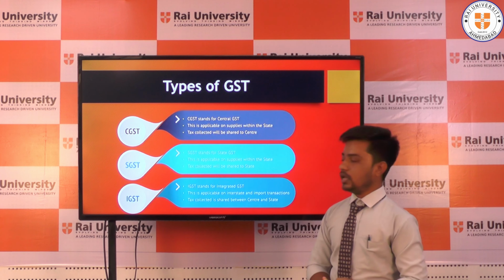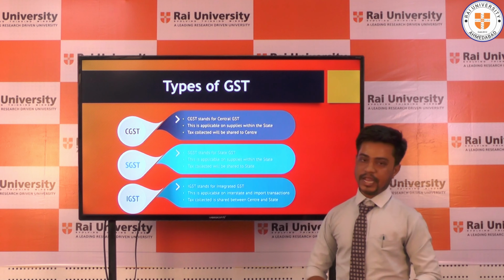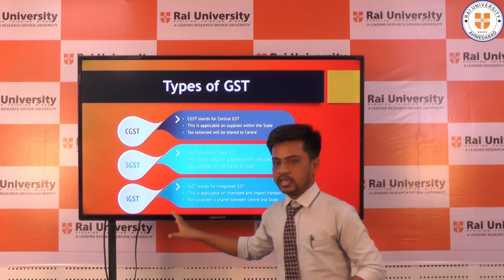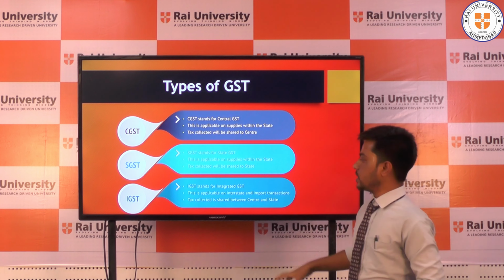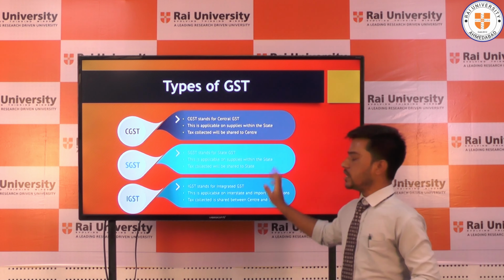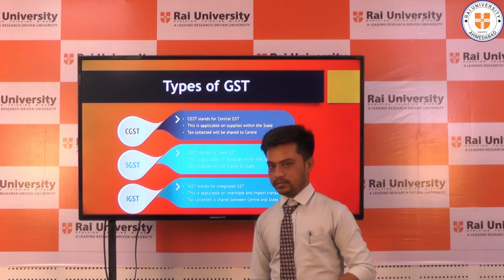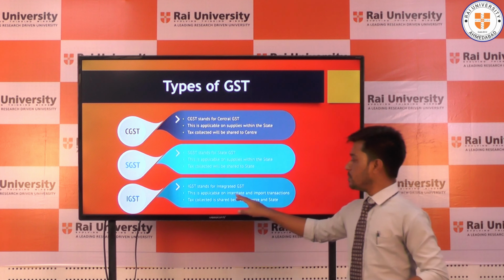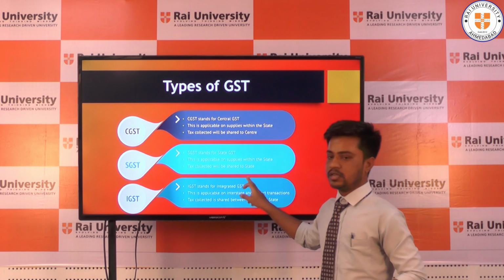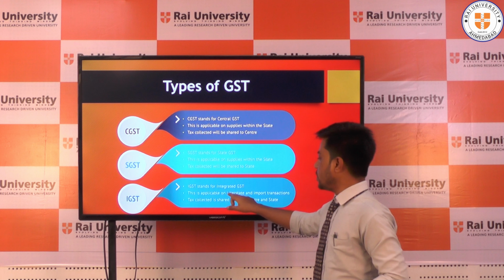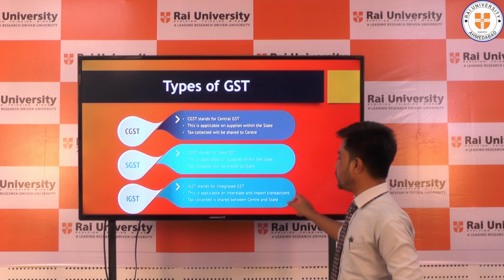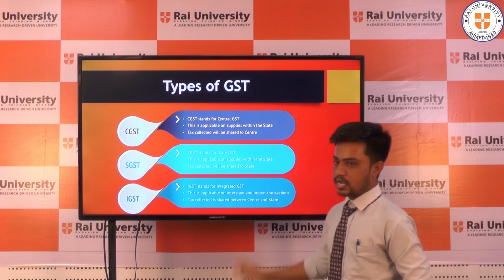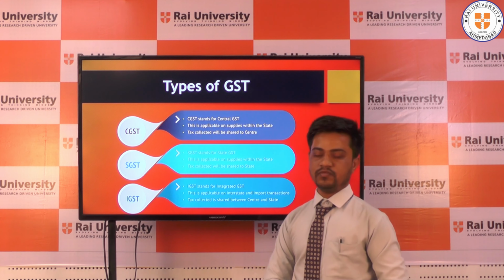Tax collected will be shared with the Centre here. Then SGST stands for state GST. It is applicable on supply within the state. Supply within the state will be applicable here. Tax collected will be said to go to the state. Then IGST. IGST stands for integrated GST. This is applicable on interstate and import transactions. Tax collected is shared between Centre and state. So these are the types of GST.